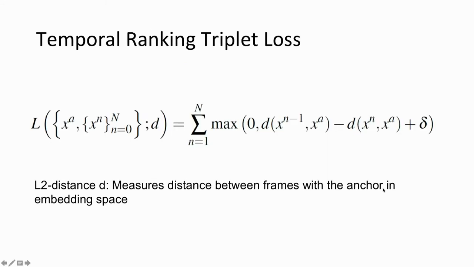Let's talk more about the temporal ranking triplet loss. Basically, we compute the sum of each individual triplet loss between the adjacent frames in the sequence. So given a set of sequence embeddings and the L2 distance function d as the input, every nth triplet involves consecutive frame pairs from the sequence, where x n minus 1 is a positive sample and the following frame x n is a negative sample. Finally, we take the sum of all the triplet hinge losses to rank the entire sequence in the correct temporal order.